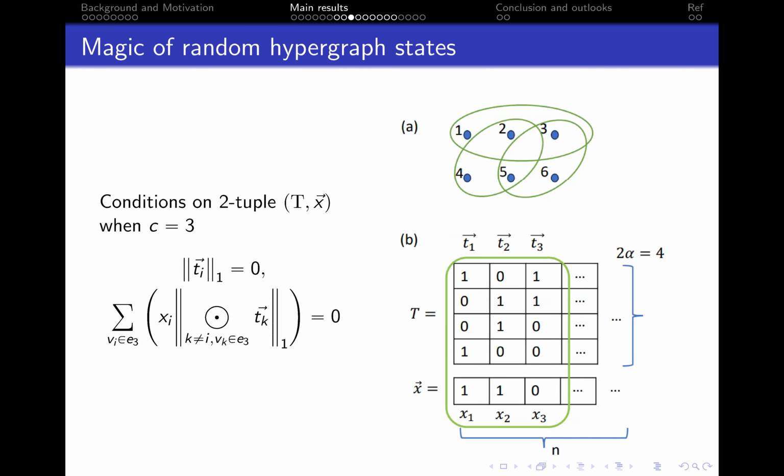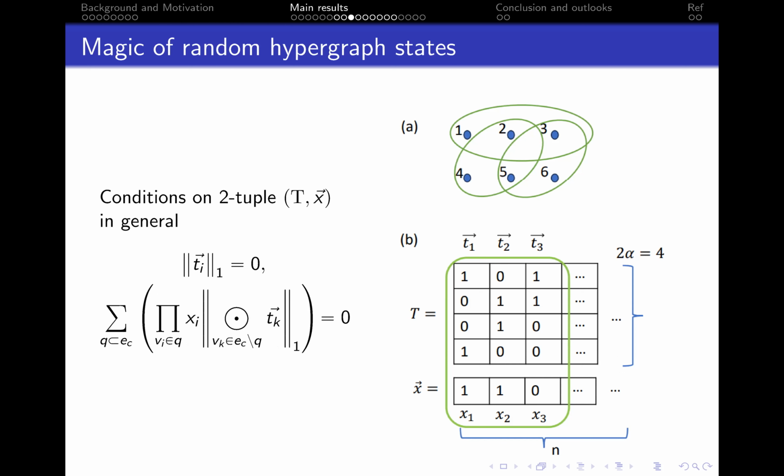The second constraint says that for any three columns, also shown in figure B, x1 multiplying the 1-norm of T2 Hadamard product T3, adding x2 multiplying the 1-norm of T1 Hadamard product T3, adding the final term, should always get 0.